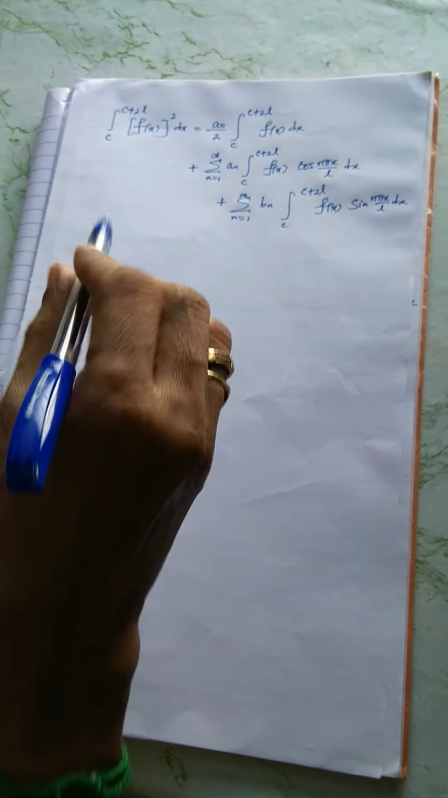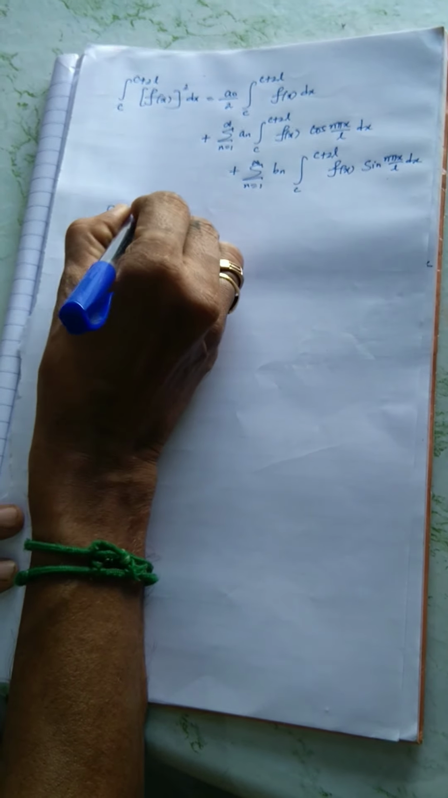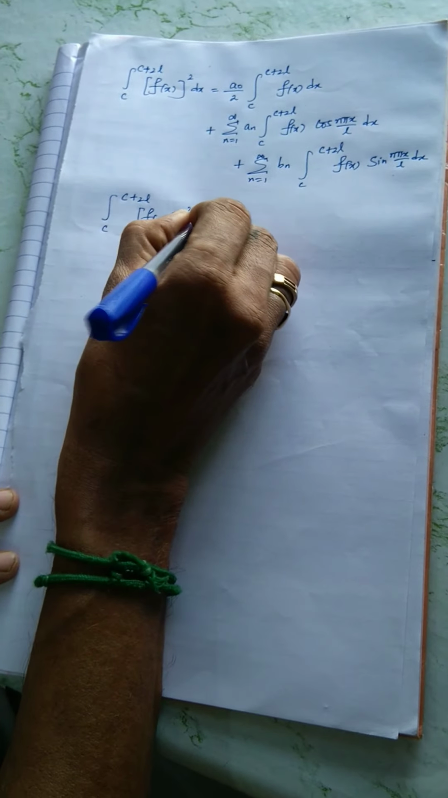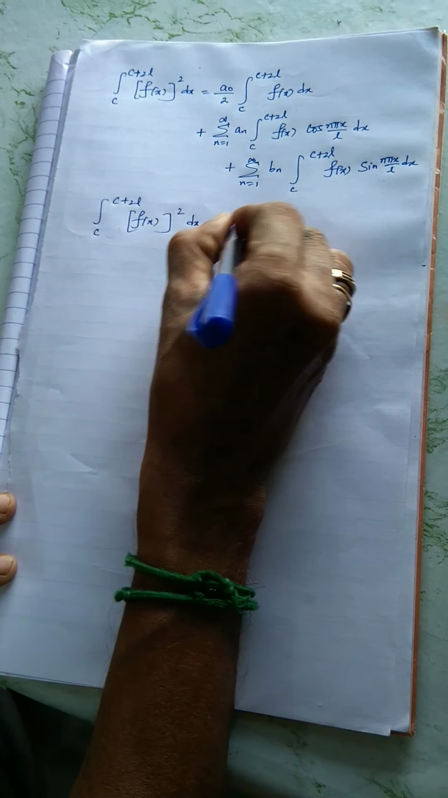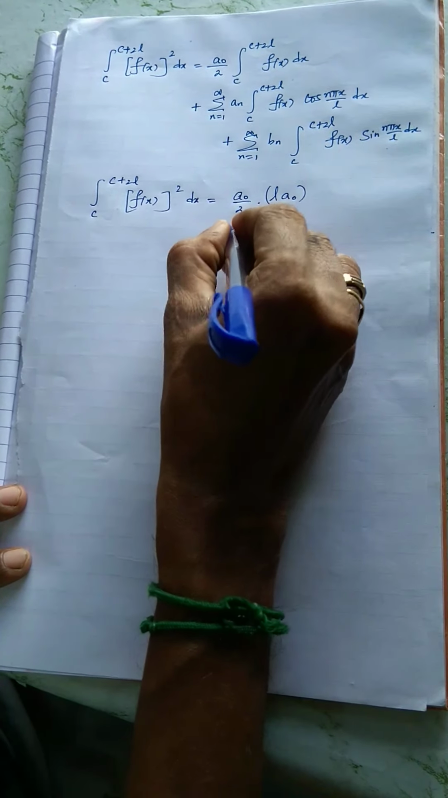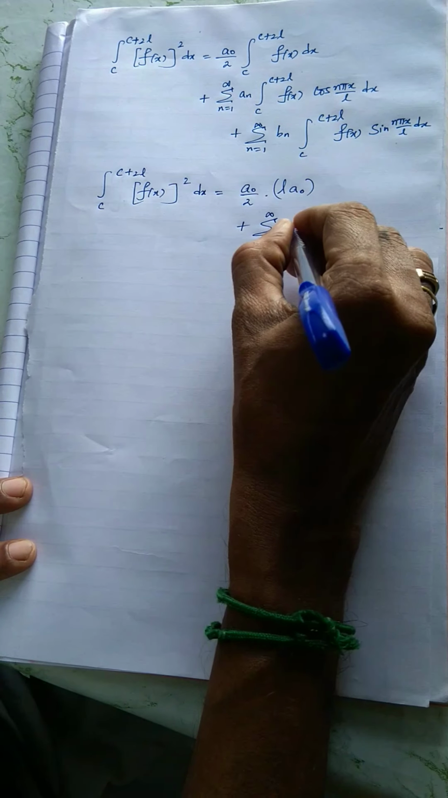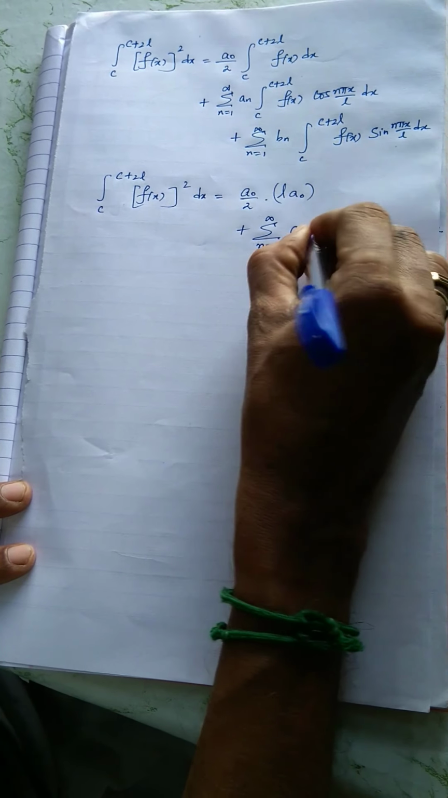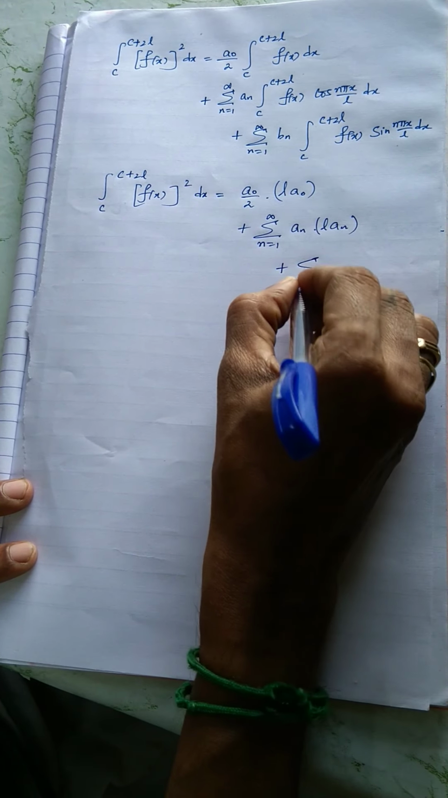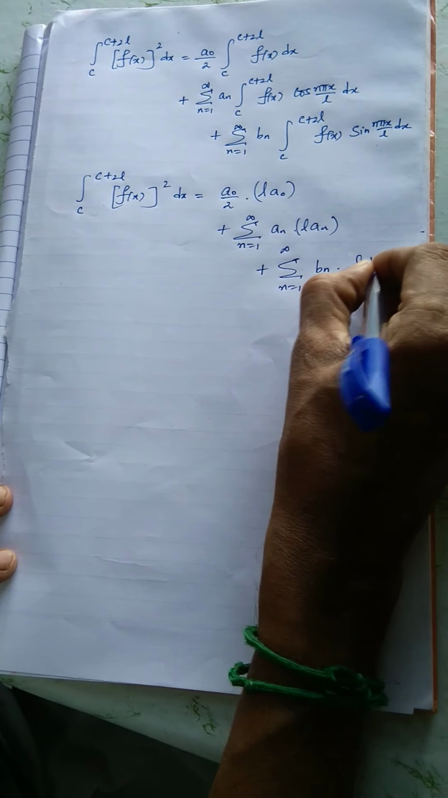Therefore, I am going to substitute here whatever we have done. Integral c to c plus 2l f of x whole square dx equal to a naught by 2. So this term we have done already, l a naught, and close the bracket, plus sigma n equal to 1 to infinity a n followed by l a n, plus sigma n equal to 1 to infinity b n followed by l b n.